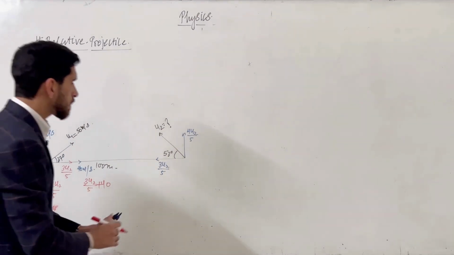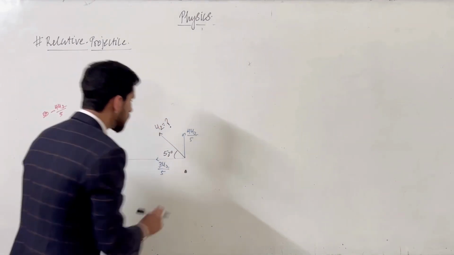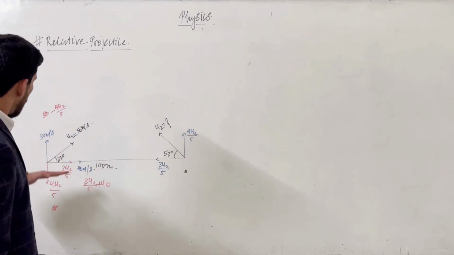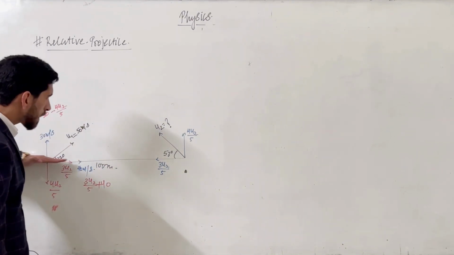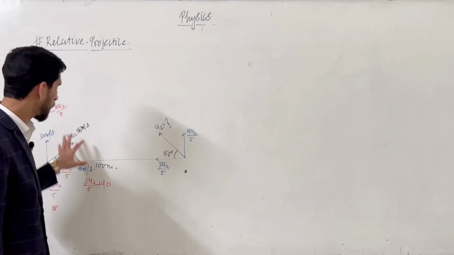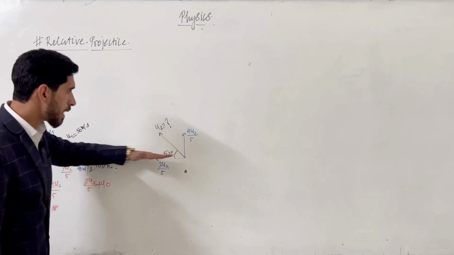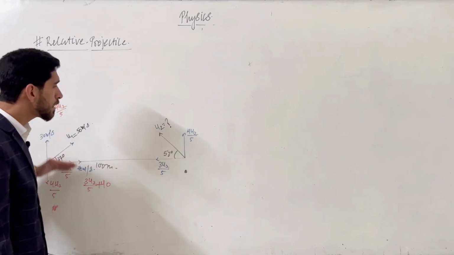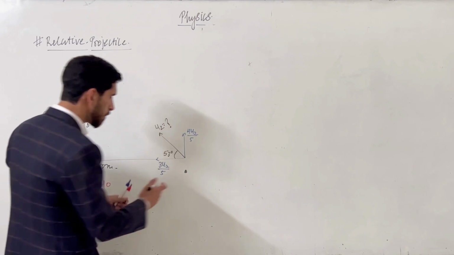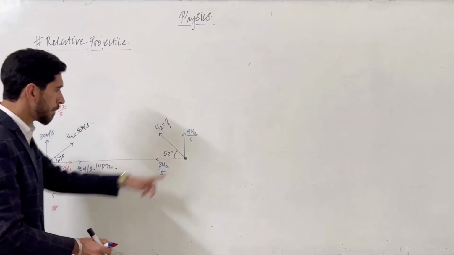Now we can consider this object at rest, because we have given its velocities to the other object. If this object wants to hit that object, its overall relative velocity should be towards this direction. Only then can it hit this second object B. Otherwise it cannot hit the B object.